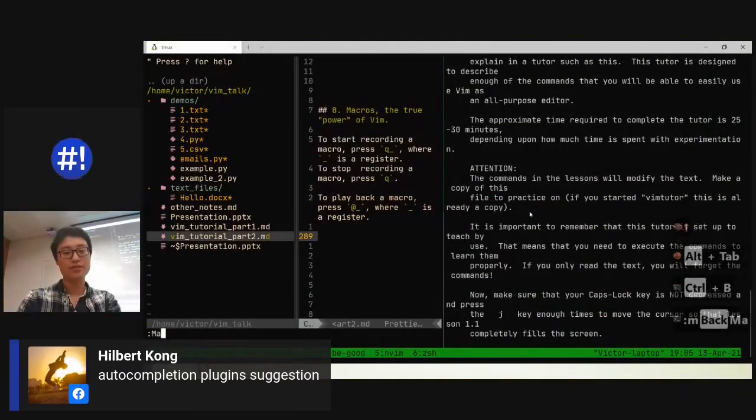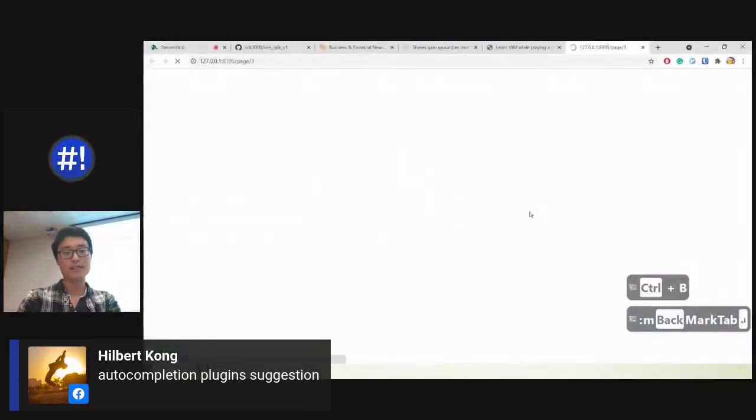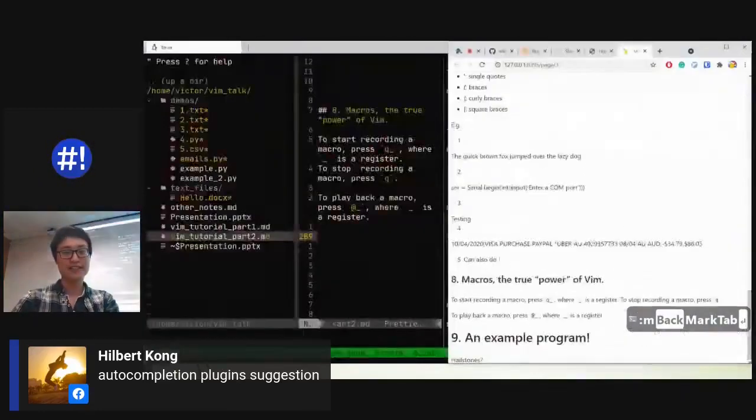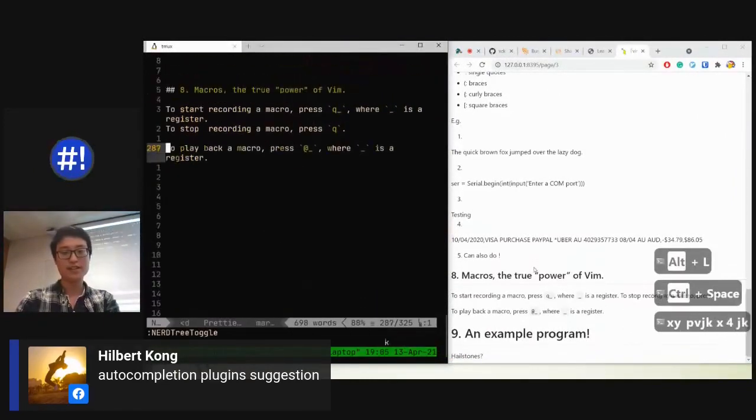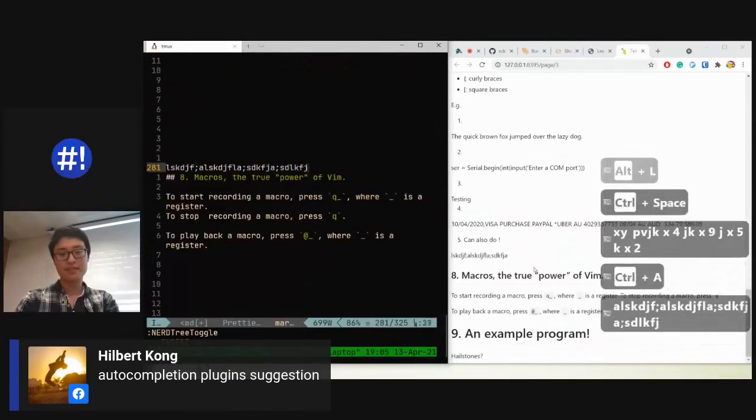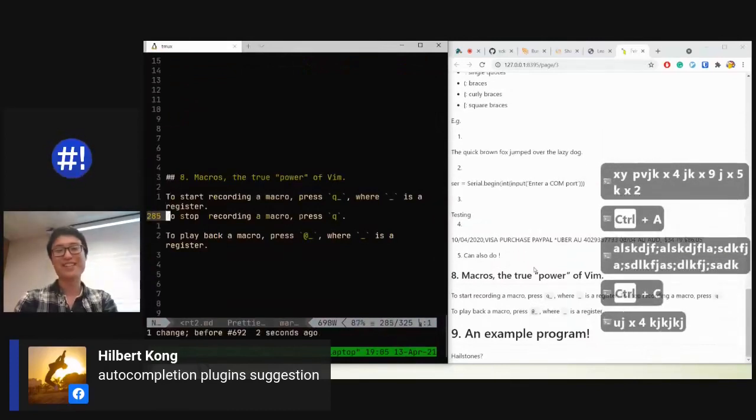Oh, also, I forgot to show you guys. I have this really nice plugin that just opens up Markdown files. So this file and this file, they're the same. I'm just going to kill this one, close that. And you can see as I type, it also edits it. It's so nice. Anyways, that's just a nice little plugin.